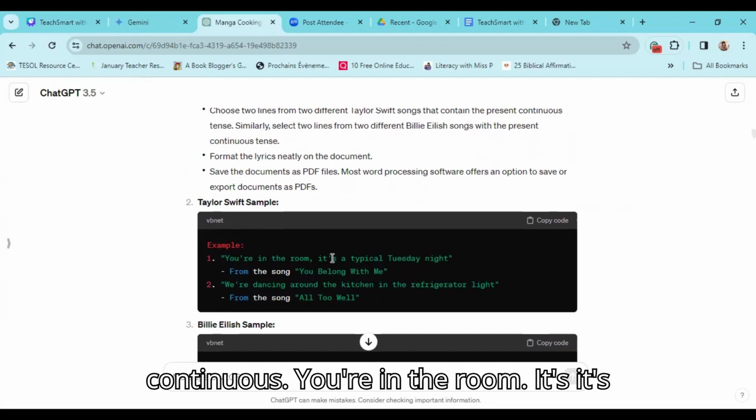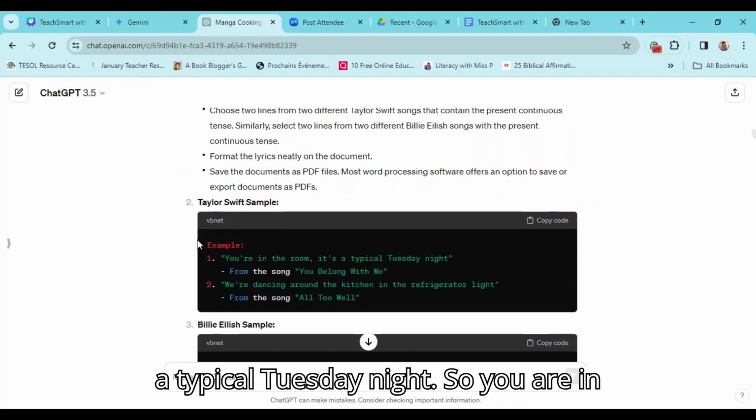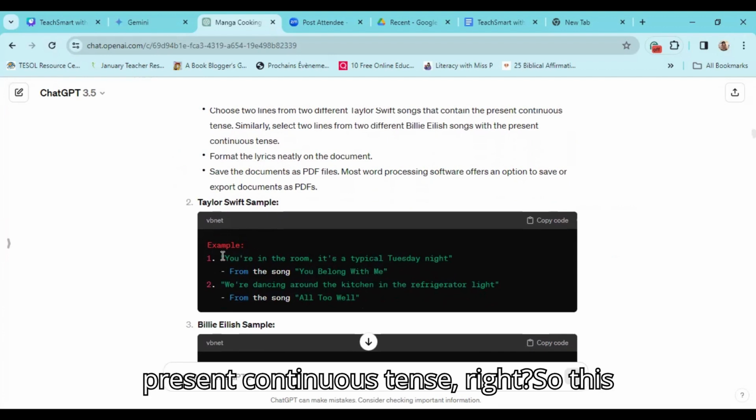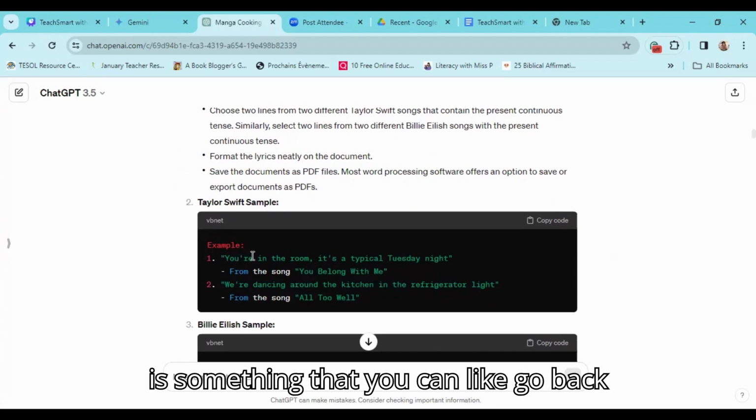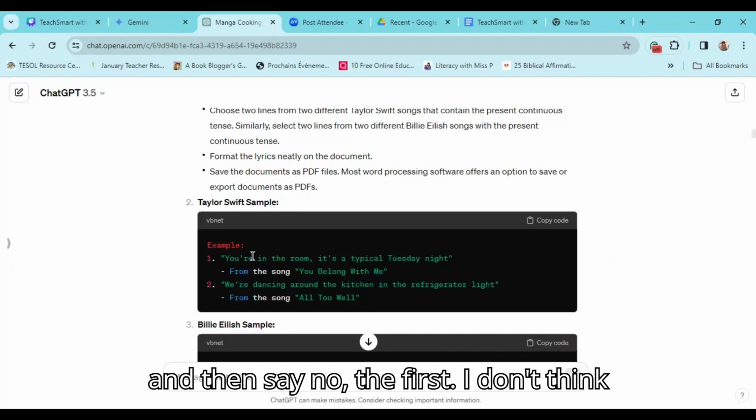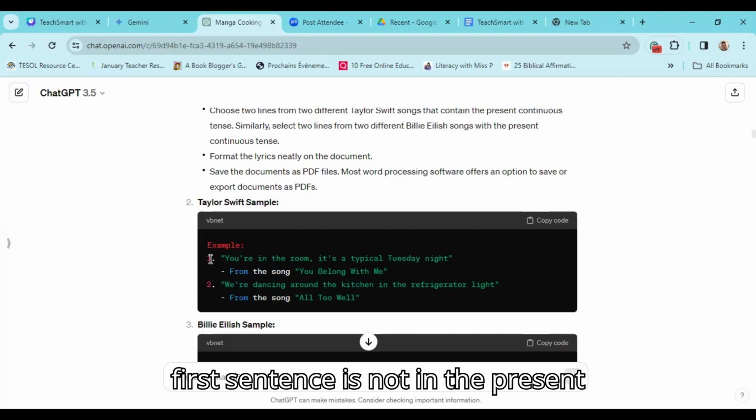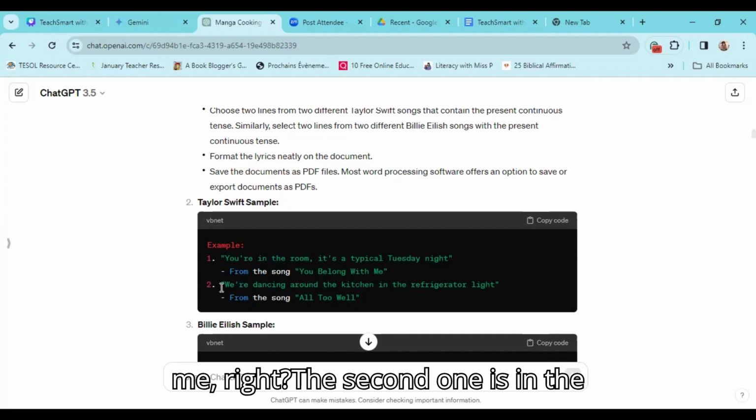"You're in the room, it's a typical Tuesday night." So you are in the room. Actually, it is not in the present continuous tense, right? So this is something that you can go back and then say, no, the first sentence is not in the present continuous tense. Can you revise it and create another sample for me, right? The second one is in the present continuous tense.